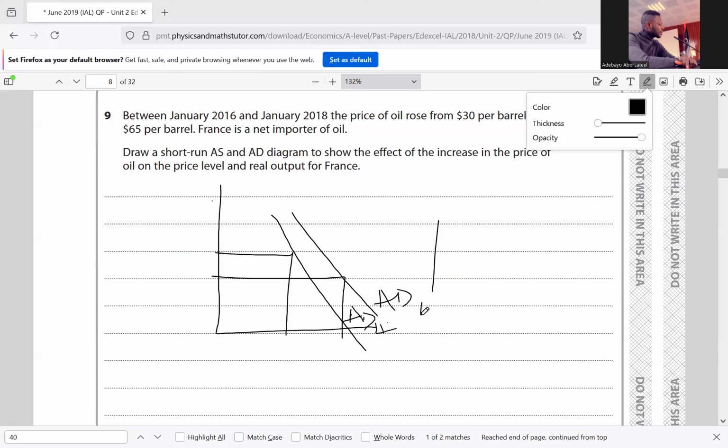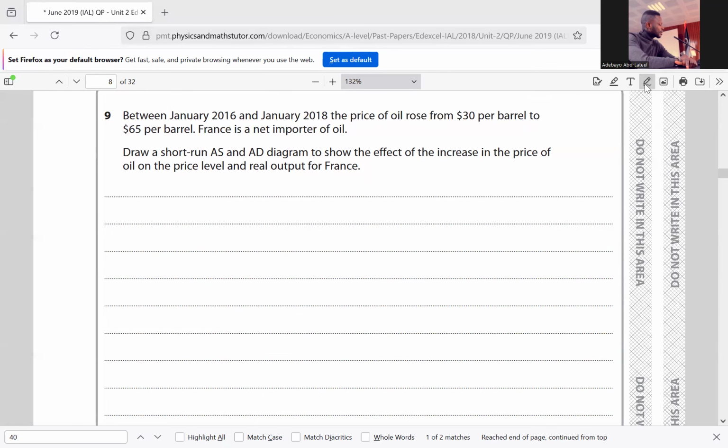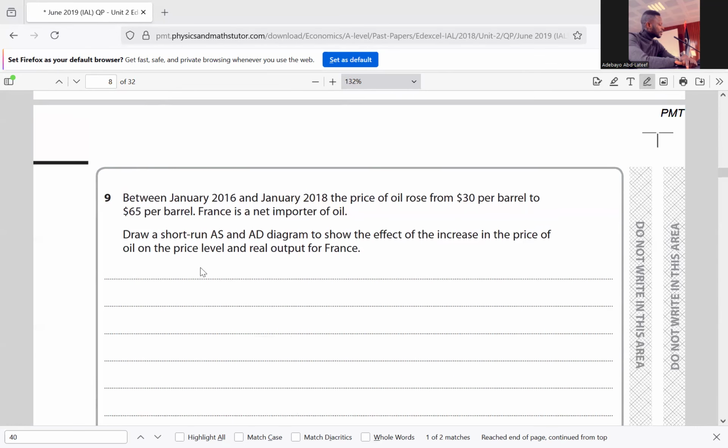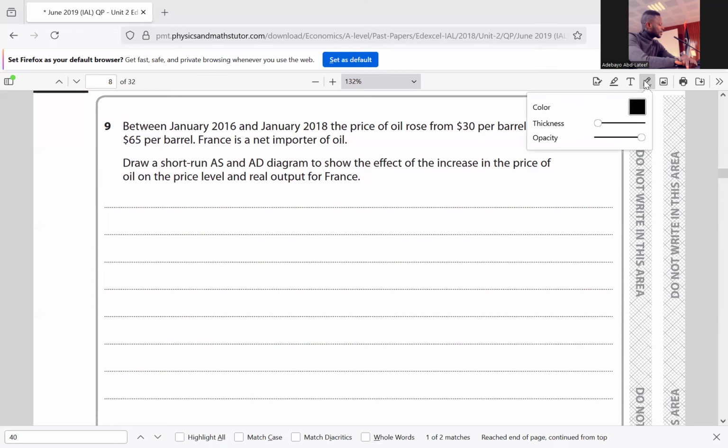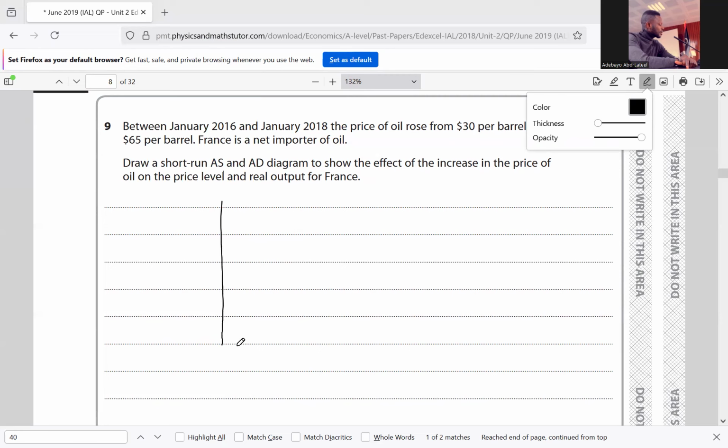Sorry guys, let me stop here and do it again. Question 9. Okay, we'll be able to draw it now, sorry. Okay, great. So we have our P1 and P2, which represents an increase in the price level.